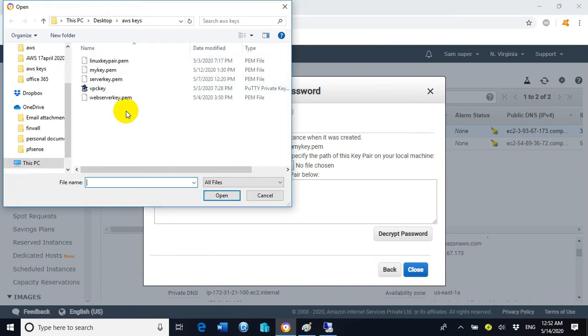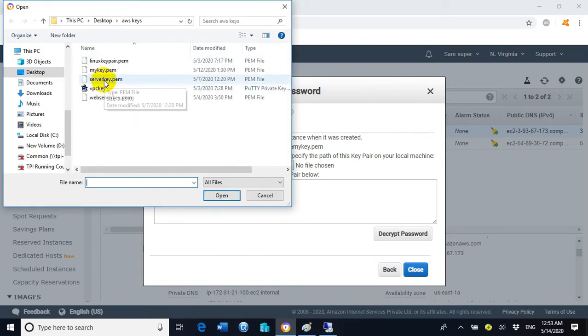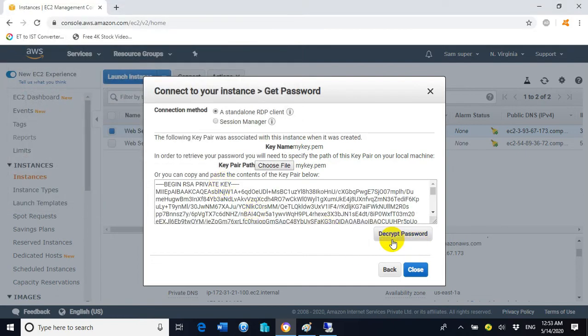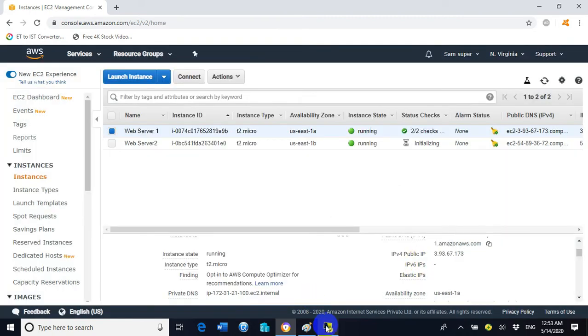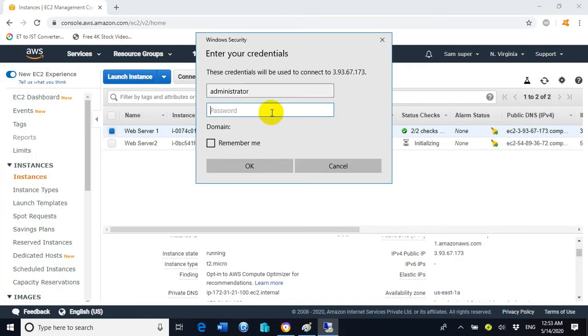The key pair file that we associated with the EC2 instance was mykey.pem. So we selected mykey.pem, click on open, click on decrypt password. Now the password has been decrypted or generated. Now copy the password, close it, and go to the RDP console and paste this password.